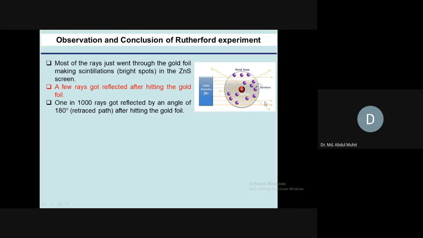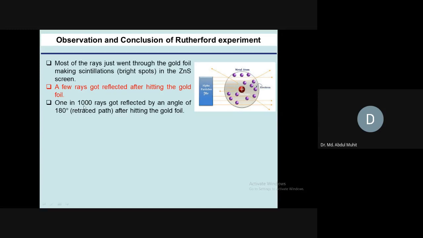You can see the arrow lines here. Only a few alpha particles were deflected. Here we can see the arrow line which is reflected. These are reflected by something inside the atom.